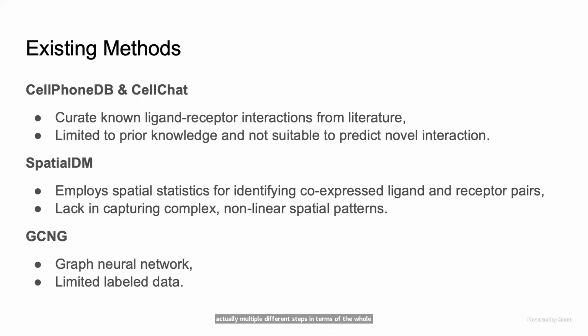And also, we're not saying that spatial co-expression is not helpful at all. We're just saying that it's not sufficient to only consider the linear co-expression. If we only use the spatial statistics, which you can consider like a Pearson correlation in the spatial sense, then that's not sufficient. That's what I mean.